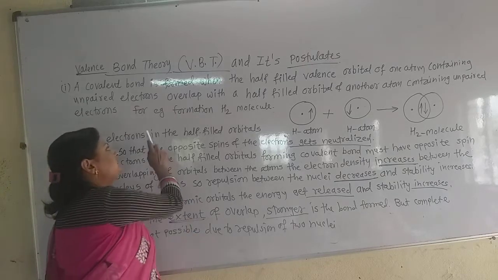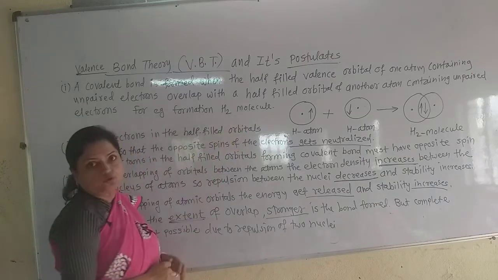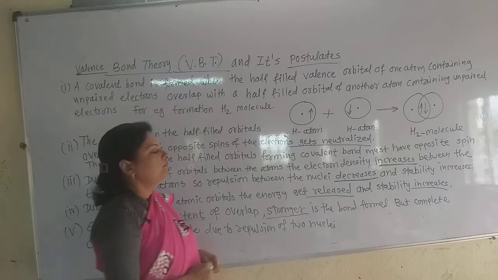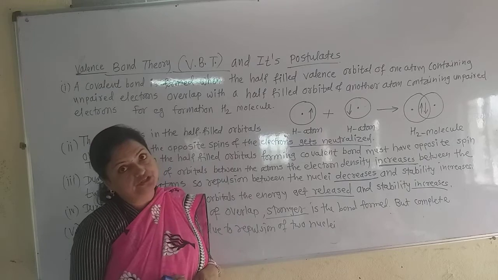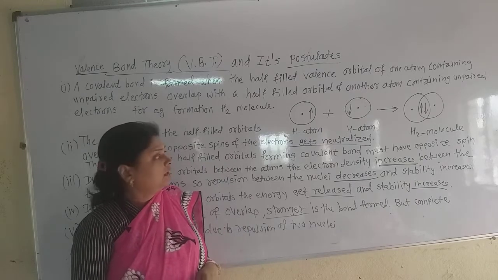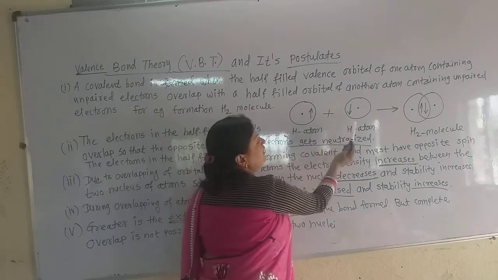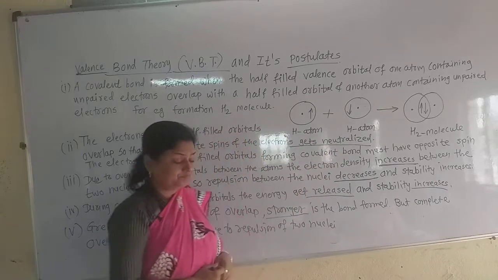For example, see the formation of the hydrogen molecule. For the formation of a hydrogen molecule, two atoms of hydrogen are required. Now these are the two hydrogen atoms.